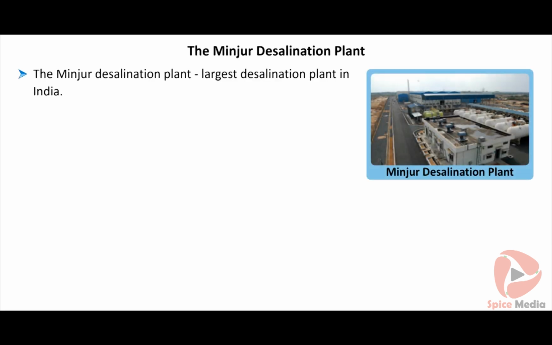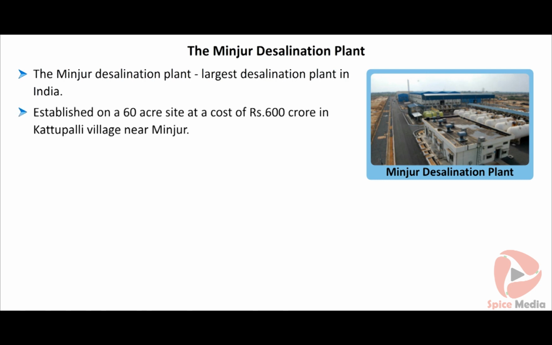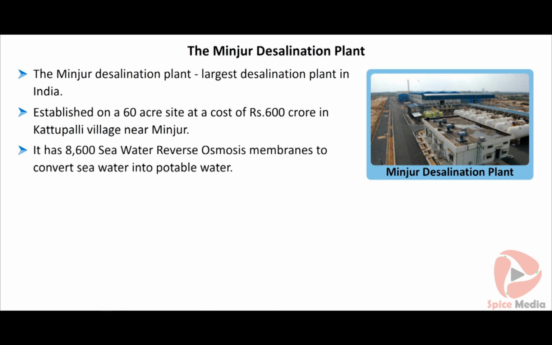The Minjur desalination plant is the largest desalination plant in India. The plant is established on a 60-acre site at a cost of Rs 600 crore in Katupulli village near Minjur, about 35 km north of Chennai. It has 8,600 seawater reverse osmosis membranes to convert seawater into potable water.